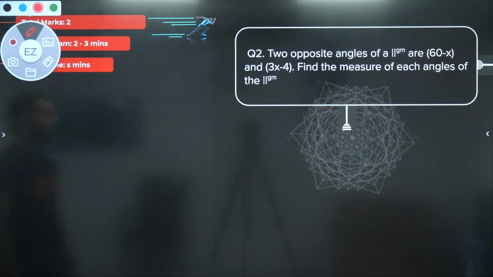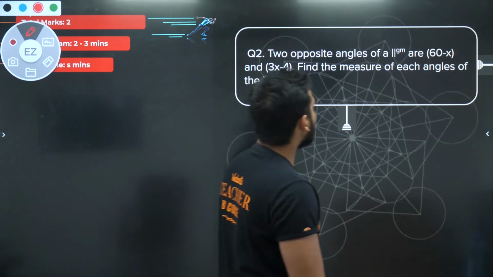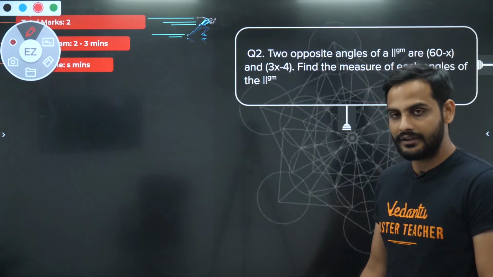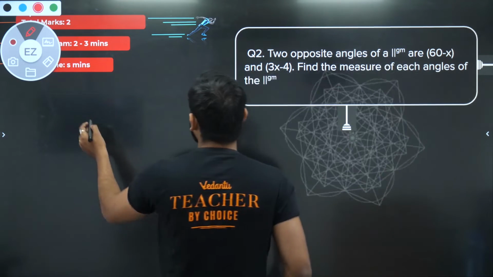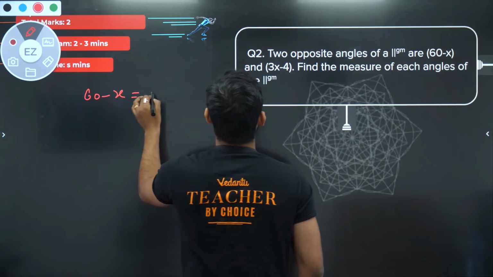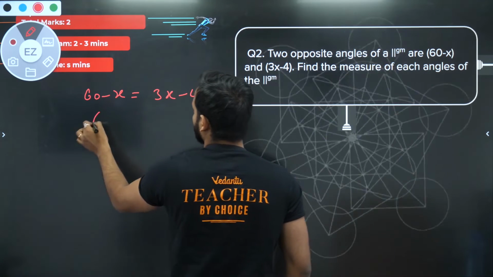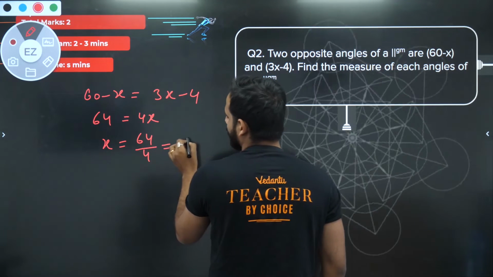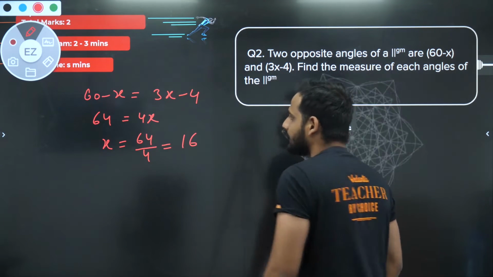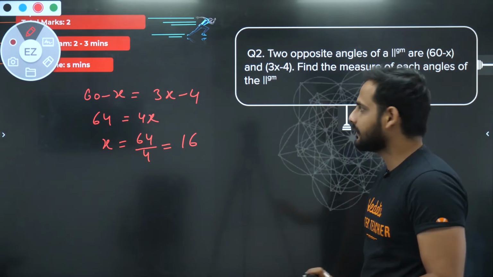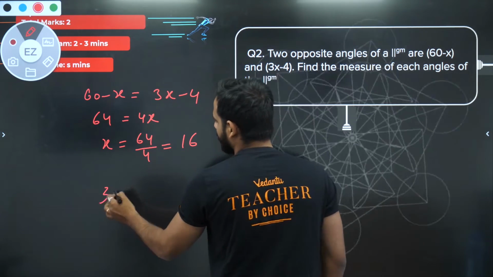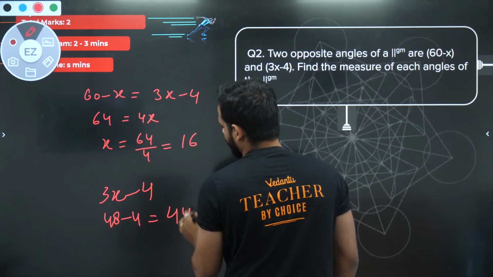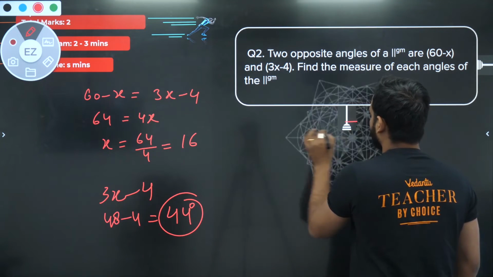Two opposite angles of a parallelogram are 60 minus x and 3x minus 4. Find the measure of each angle of the parallelogram. Now bachcho, if two opposite angles of a parallelogram are given and we know opposite angles are equal, so I can say that 60 minus x is equal to 3x minus 4. So you'll get 64 is equal to 4x. So x is equal to 64 by 4, which is equal to 16. But x is not the answer. So if x is 16, the value of the angle 3x minus 4 will be 3 into 16, 48 minus 4, which is 44 degrees.